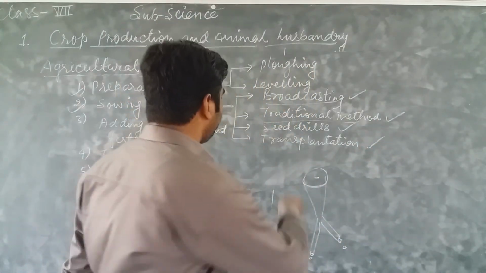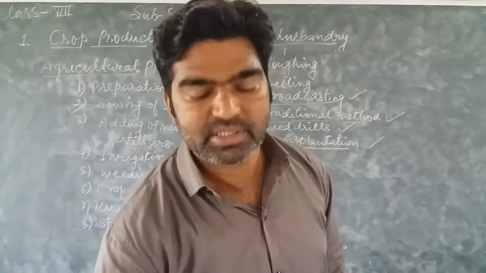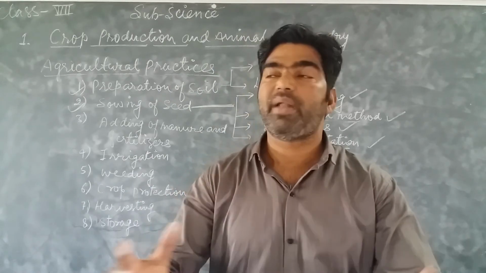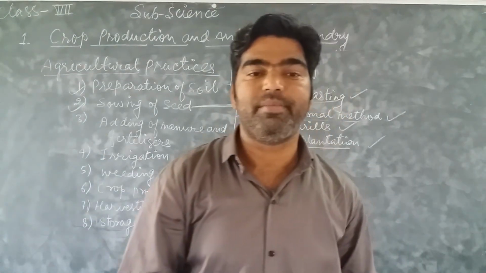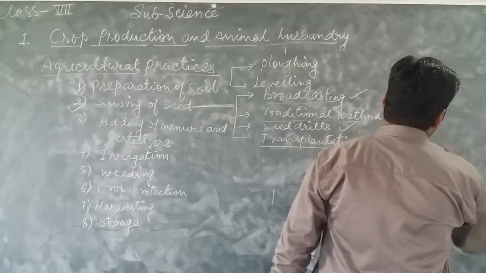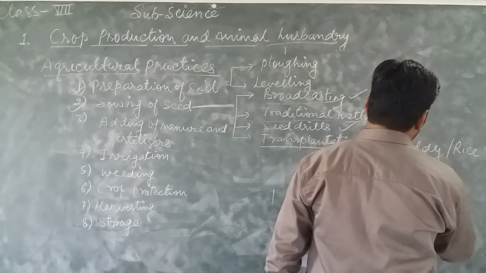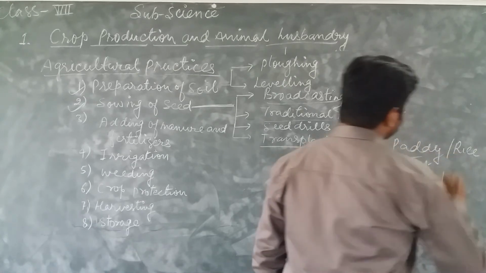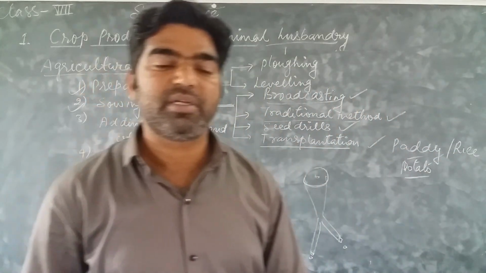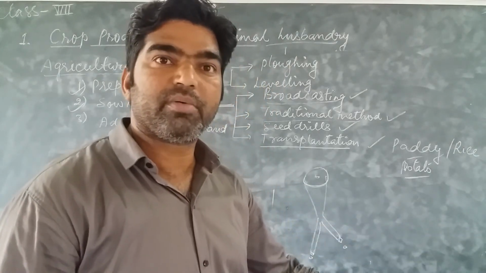Okay. Now next, transplantation. Transplantation means we transfer the healthy plants from the nursery to the original field. Some plants like rice and tomato are not sown directly into the field.